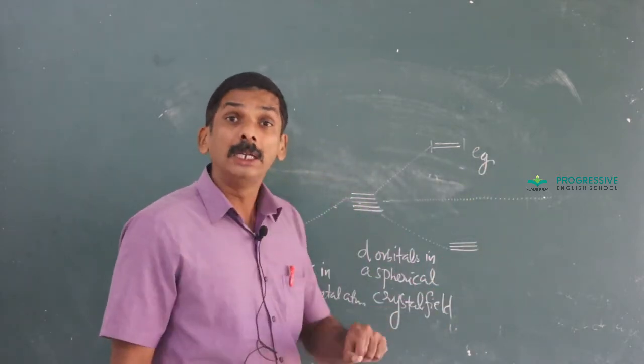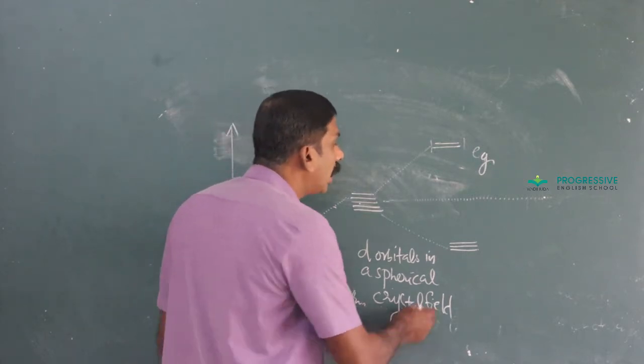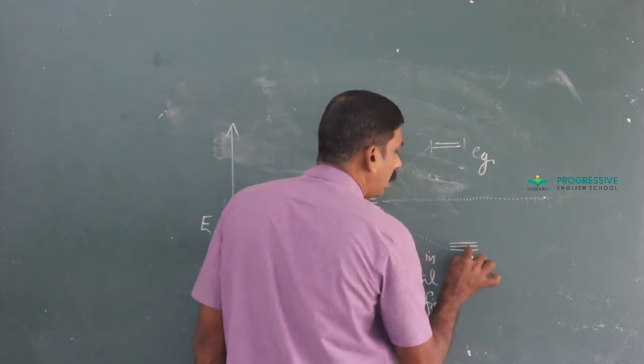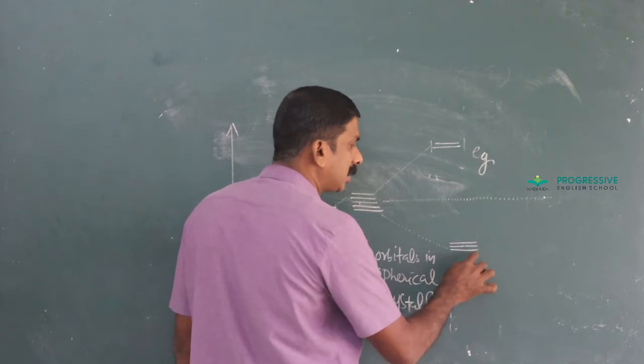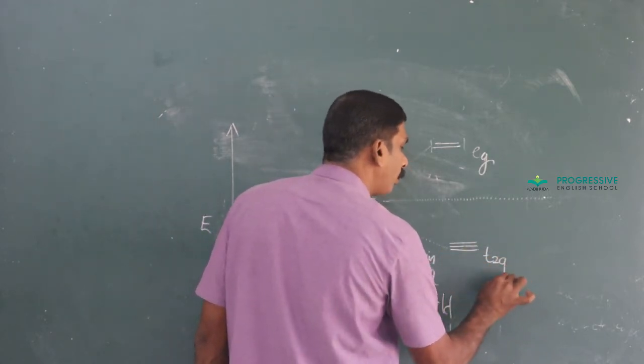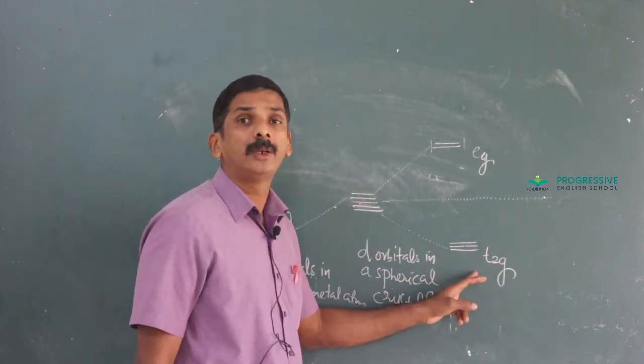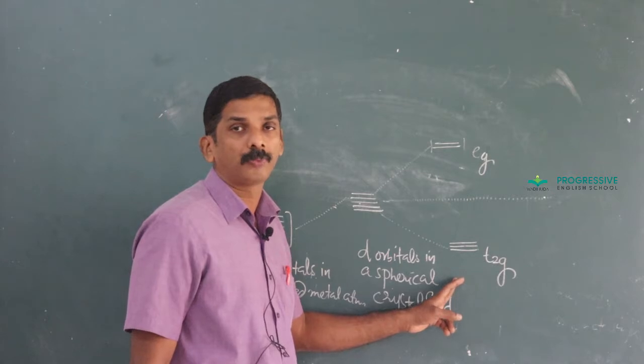Eg means doubly degenerate orbitals, while the other three orbitals, dxy, dyz, dxz, get lowered. These three orbitals having the same energy are represented as triply degenerate, or T2g, orbitals.